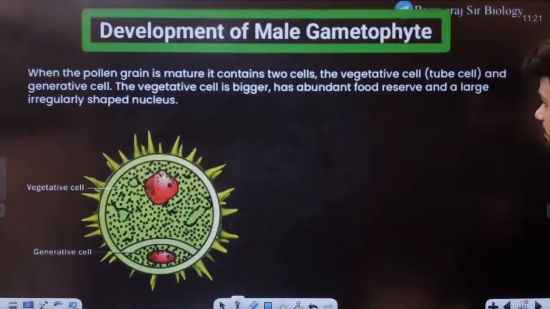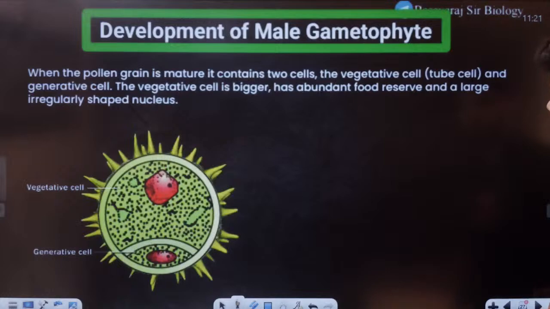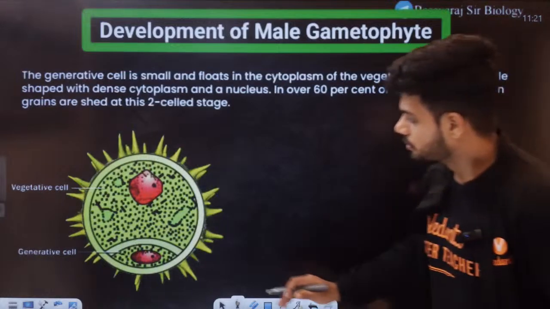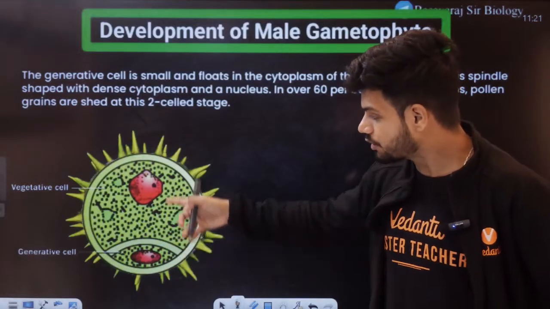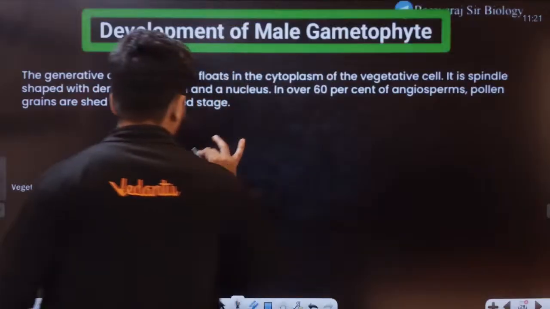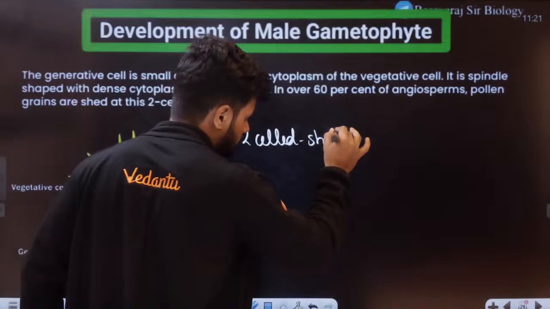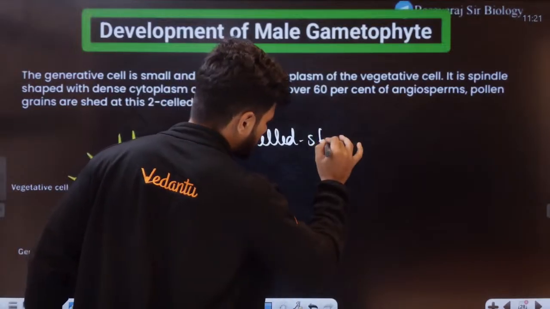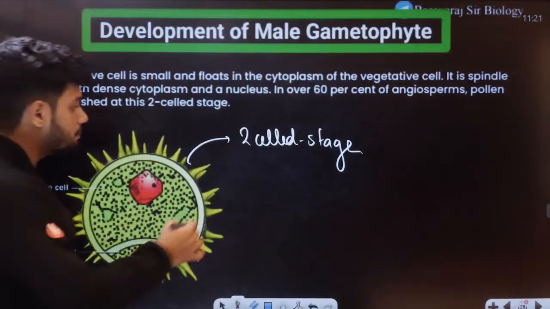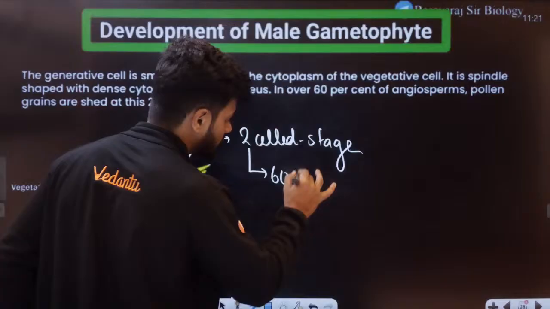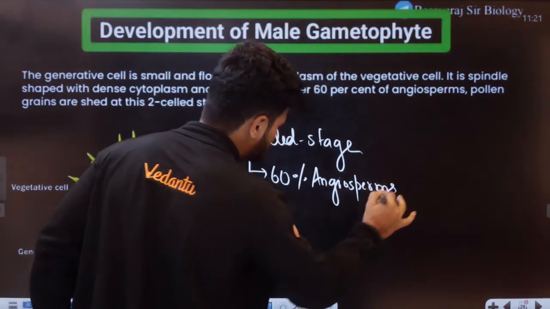Now students, all of you know vegetative cell and generative cell. How many cells do you see here, 1 cell or 2 cells? This is called the 2-celled stage. This is the stage where 60% of angiosperms shed the pollen grains.